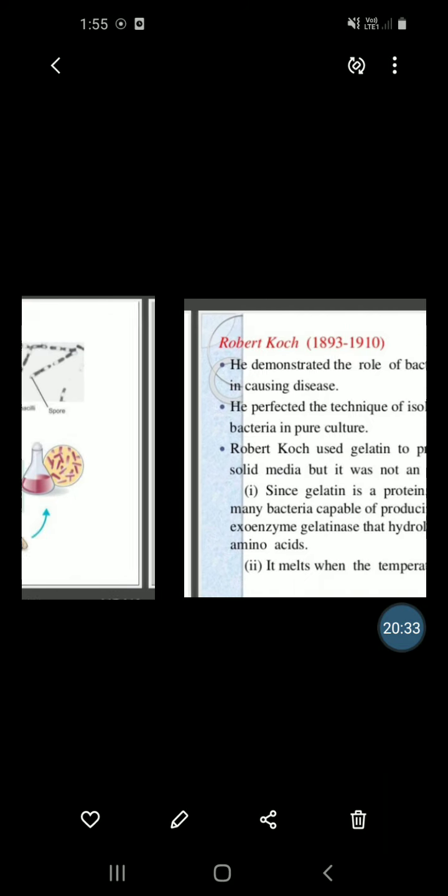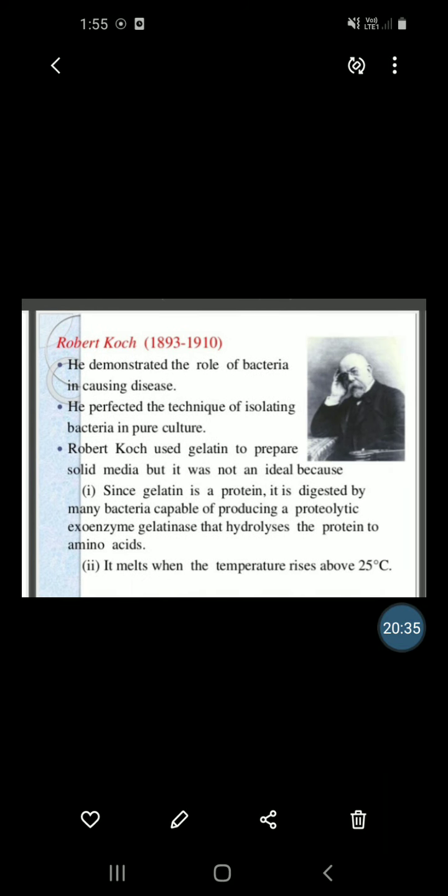In 1893 to 1910, he demonstrated the role of bacteria in causing disease. Second, he perfected the technique of isolating bacteria in pure culture.